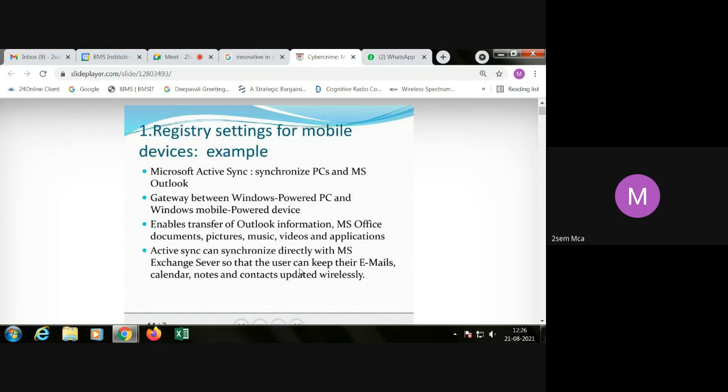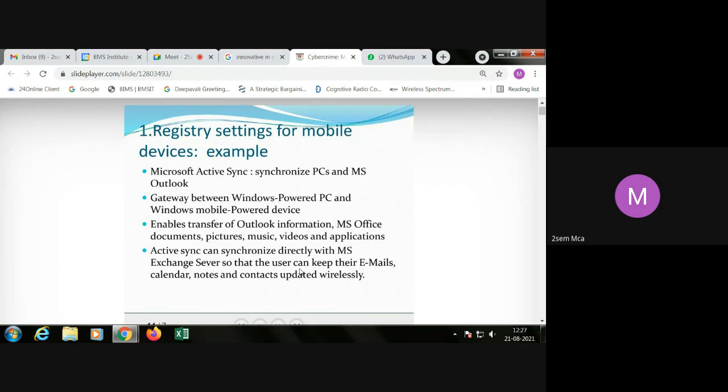Okay, let's go one by one. Registry setting for mobile devices. There are several ways of doing this. A few things are discussed here. Microsoft ActiveSync synchronizes PCs and MS Outlook.